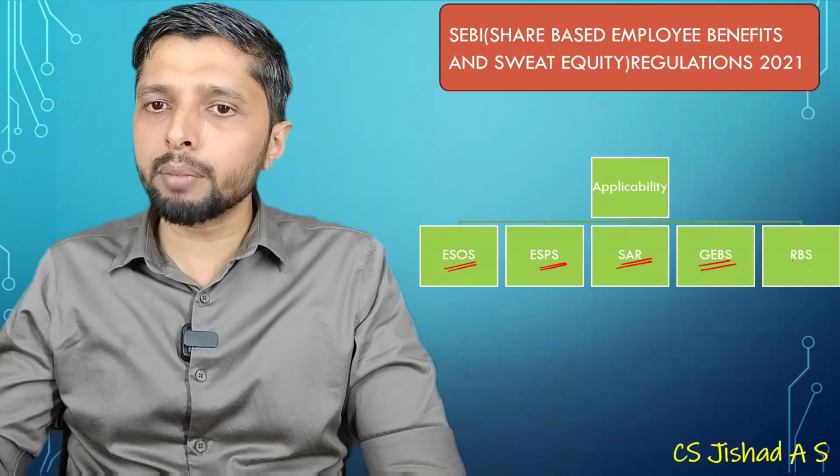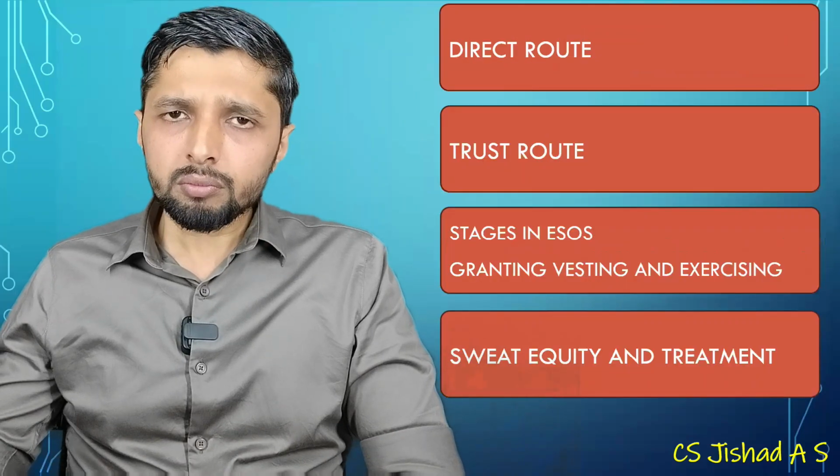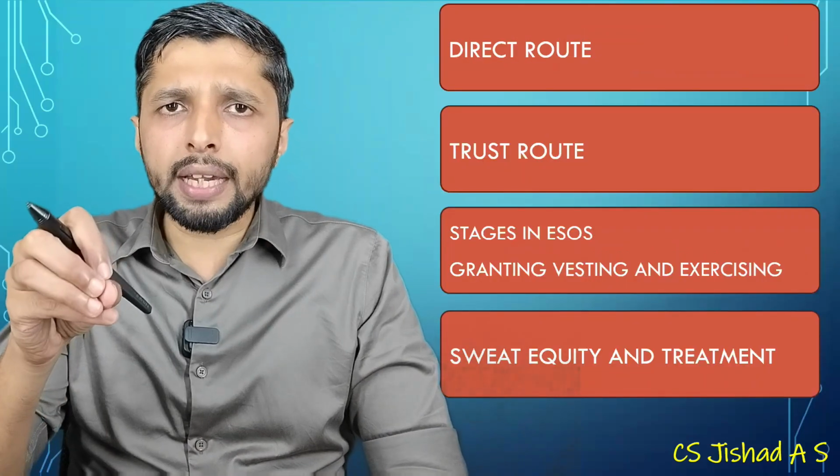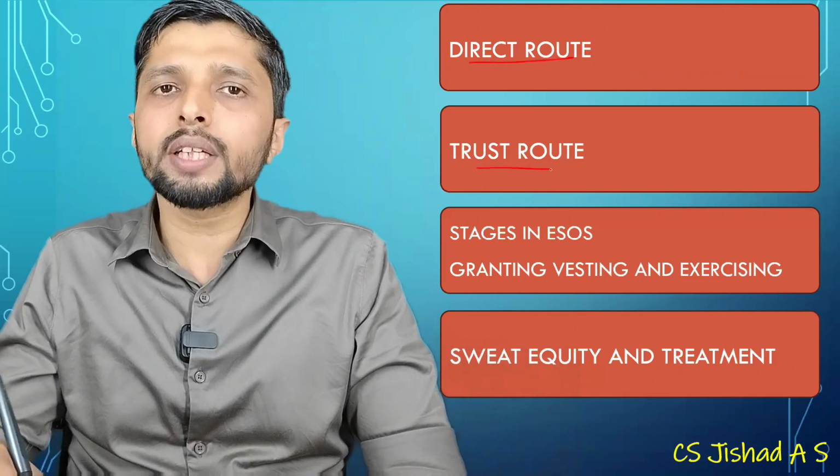In this portion, we will be having employee stock option plan, stock purchase, stock appreciation right, general employee benefit scheme, and retirement benefit scheme. For carrying out these activities, you have two routes, direct route and trust route.